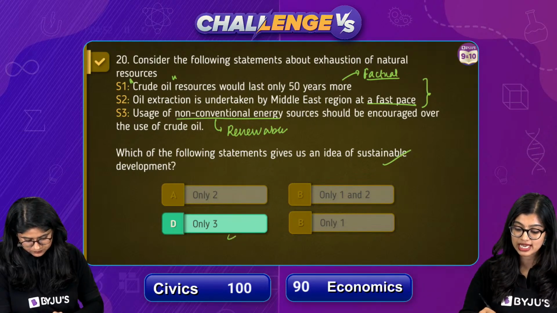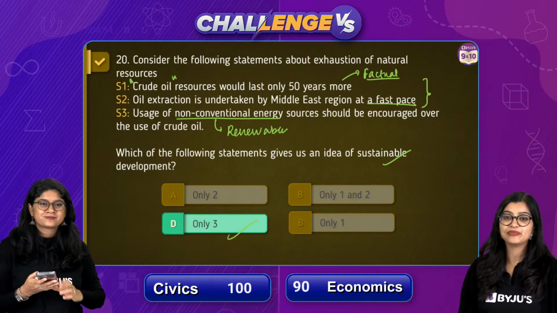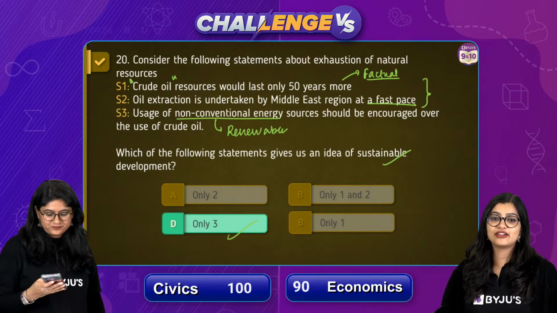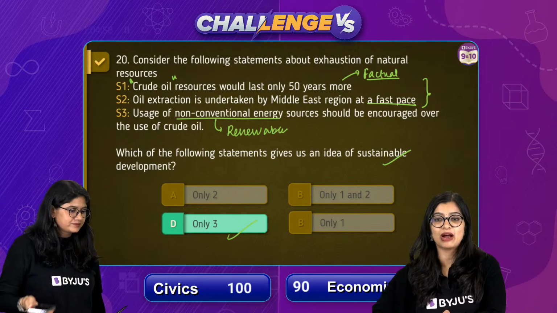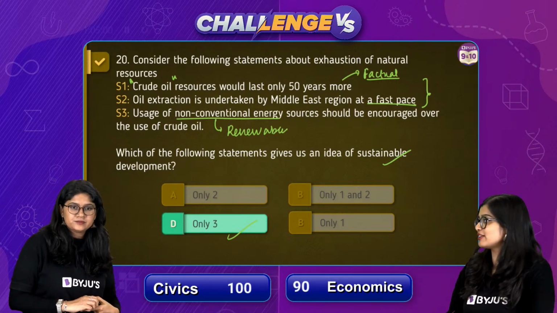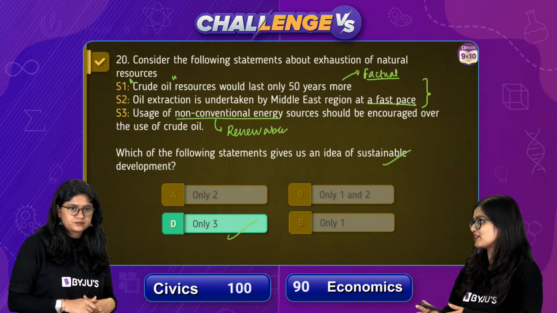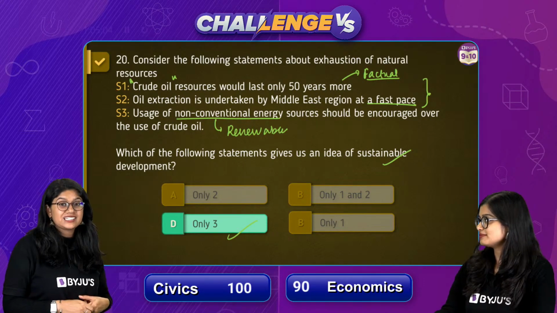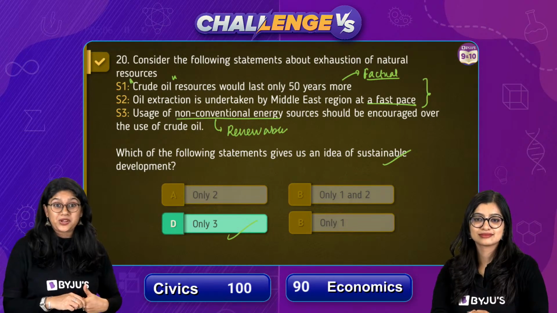So with this, if you see, correct answer here is only 3. And of course, 100 out of 100 for all of you, but only 100 out of 100 for civics, ma'am, and 90 out of 100 for economics. The lesson that we learned today is to read the question carefully.